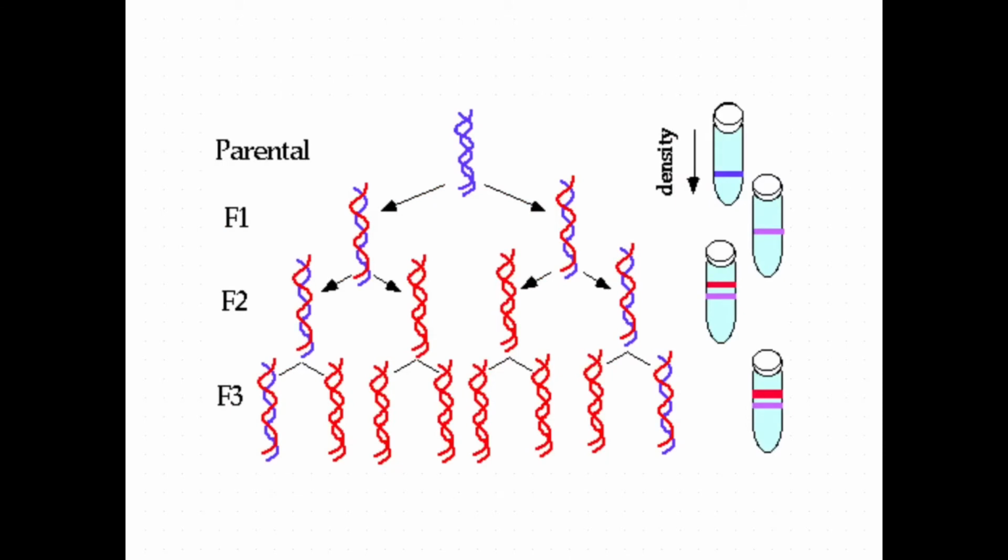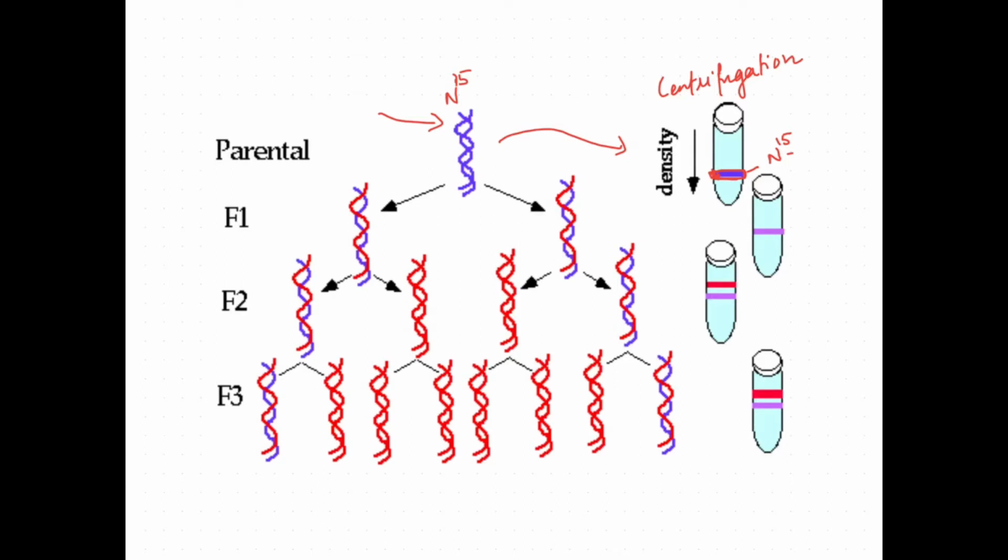Here, let us take this as the DNA grown in N15 medium. When we do a special type of density centrifugation, this DNA will form a position, and let us take this as the N15 position, the position for N15 DNA.